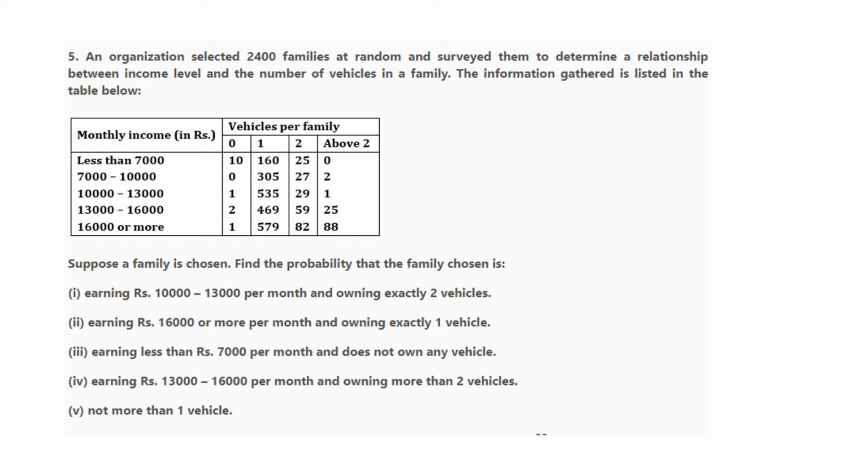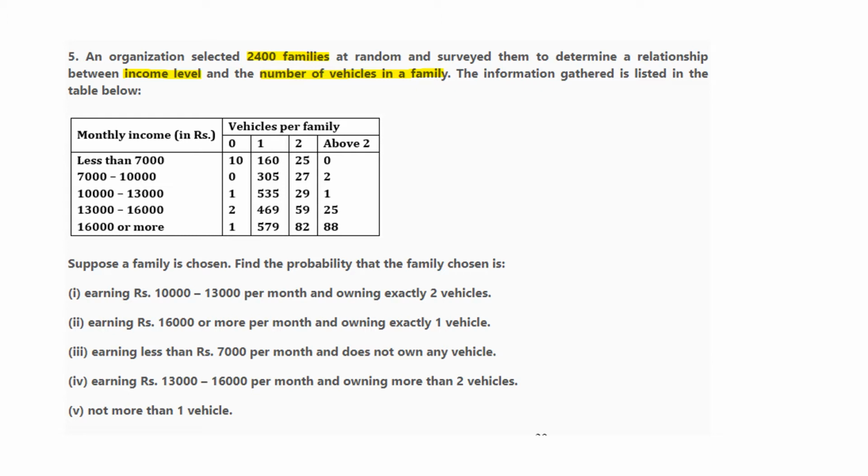Question number 5: an organization selected 2400 families. Here we can consider the total number of families as 2400, chosen at random and surveyed to determine a relationship between income level and the number of vehicles in the family. In this table two data are given, income level and number of vehicles in a family. Now suppose a family is chosen, find the probability that the family chosen is.